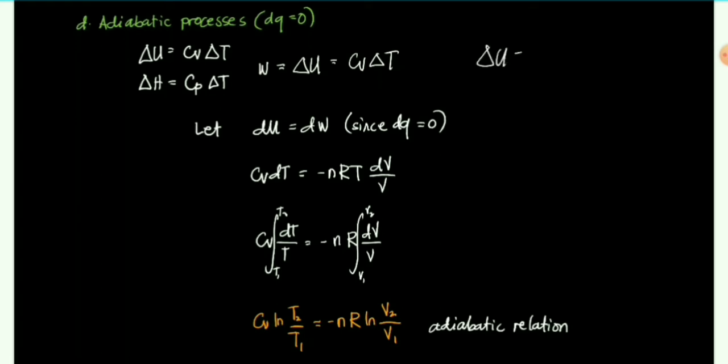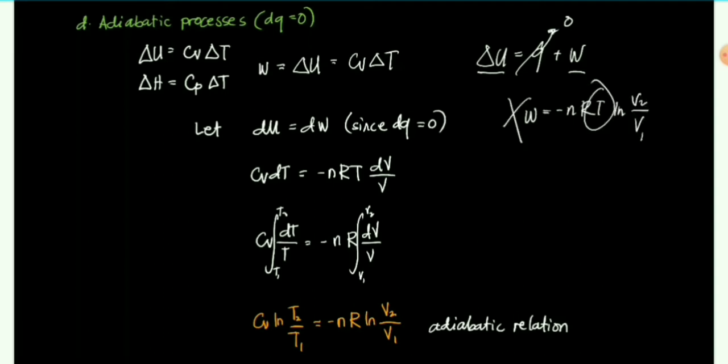Then, according to the first law of thermodynamics, delta U is Q plus W. This is 0, therefore delta U is equal to W. We cannot use the W is equal to negative nRT ln V2 over V1 because temperature is varying. Hindi natin ito pwedeng gamitin. We have to use this equation. Okay? So, we have an interesting relationship between delta U and the work. So if we equate dU equals W and substitute dU with CV dT and W with negative nRT dV over V, okay? So hindi pa naman natin to na-integrate, so pwede pa natin siyang i-substitute na to. Ito yung hindi pwedeng gamitin, yung integrated form.